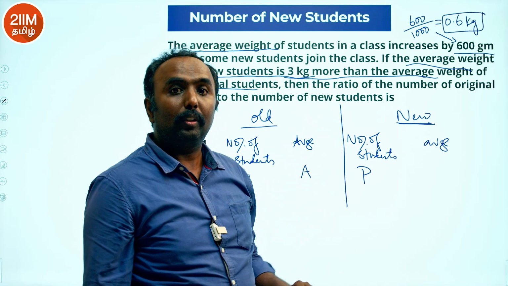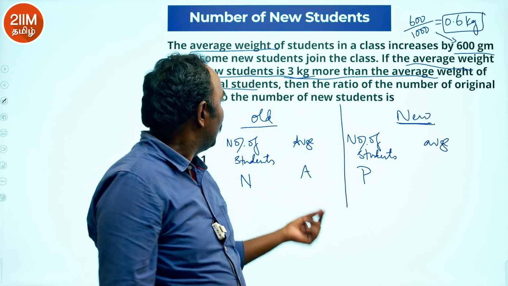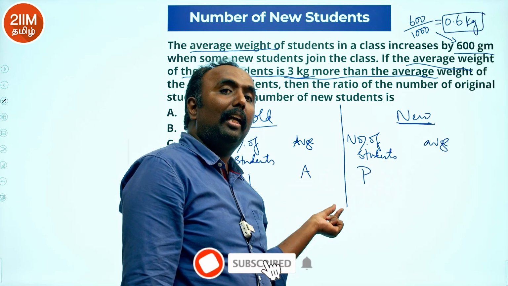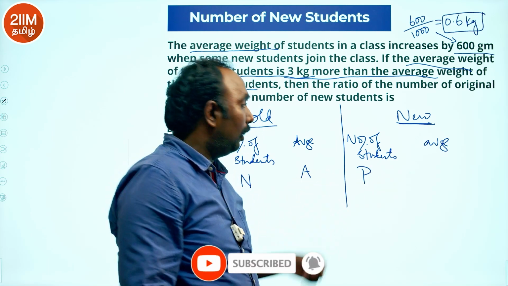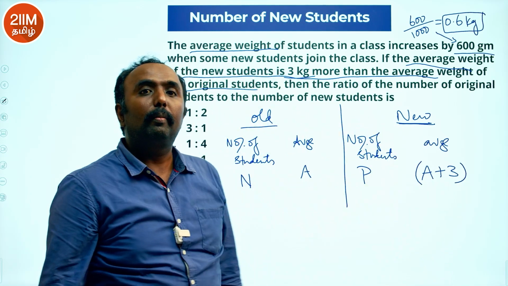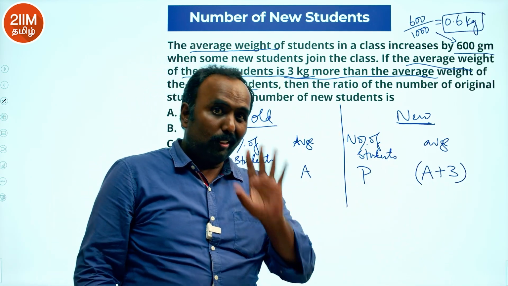And second line padinga, if the average weight of new students is 3 kilograms more than the average weight of original students. அப்போ எனக்கு ஒரு டேட்டா இருக்கு. I can relate this with this a, ஏன்னா new average is more than 3 kilograms of the old average. So this will become a plus 3. This is what we have.